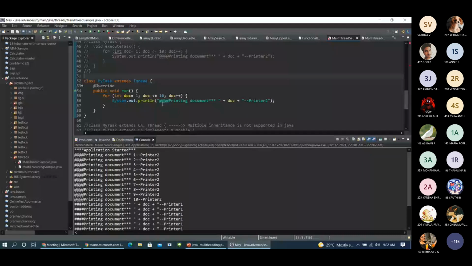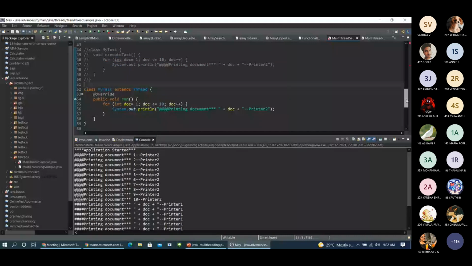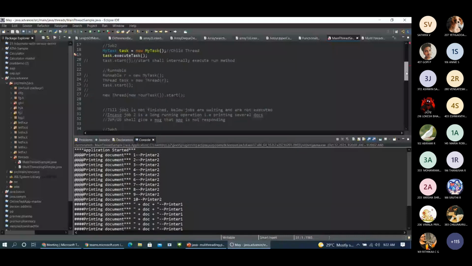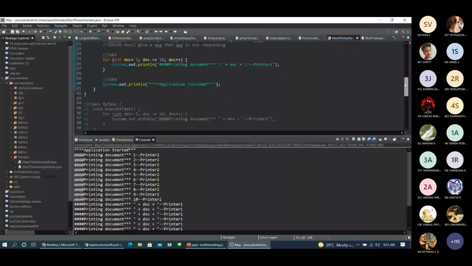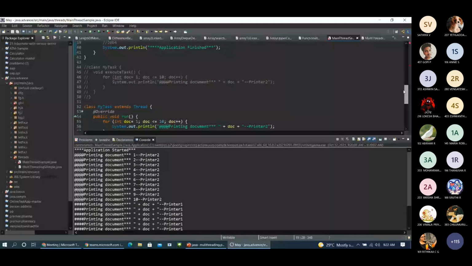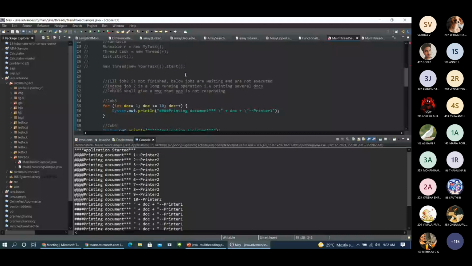So now I need to create an object for this thread class. Our first step is we are extending the thread class, and we have overridden the run method. And now we are going to create an object for the task. After that, I cannot execute execute task, because this was the method previously we had in this class. Now the class has been changed because we have extended the thread class and overridden the run method. And now we are supposed to invoke the run method.